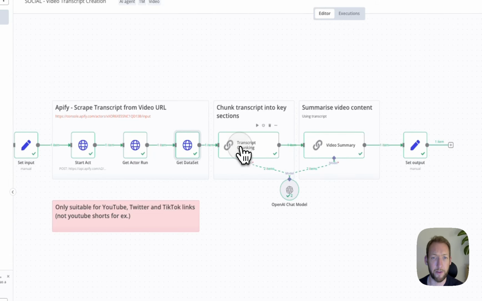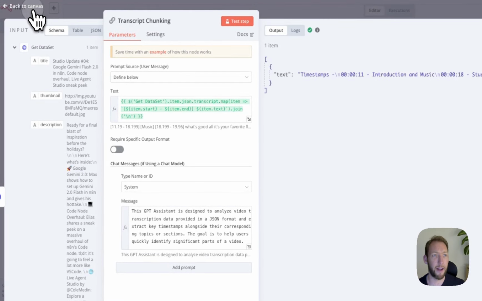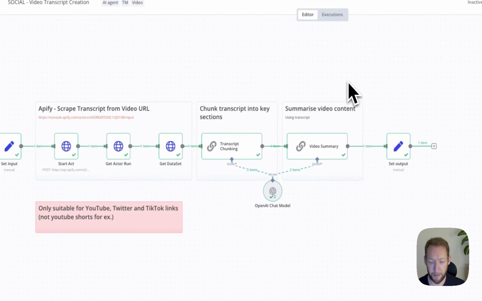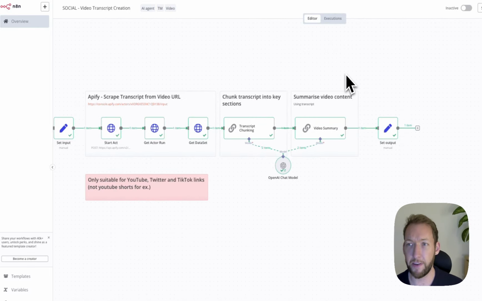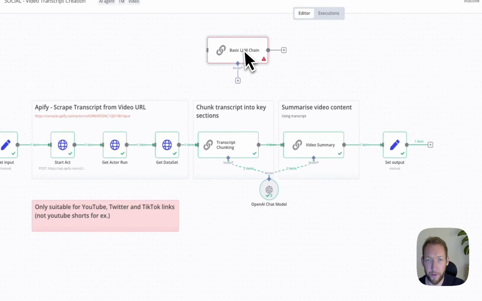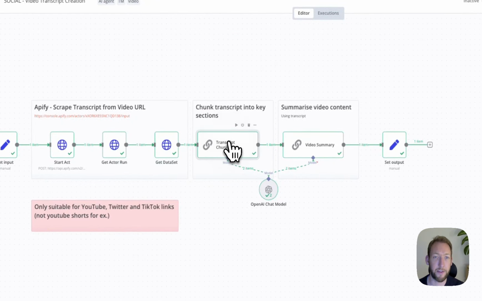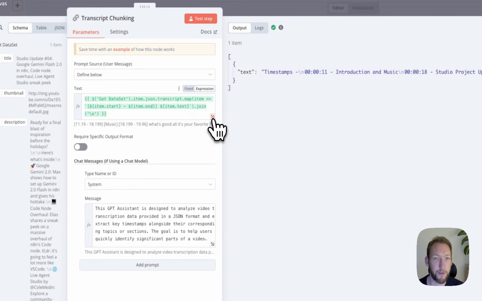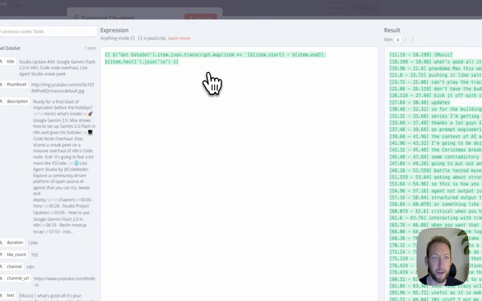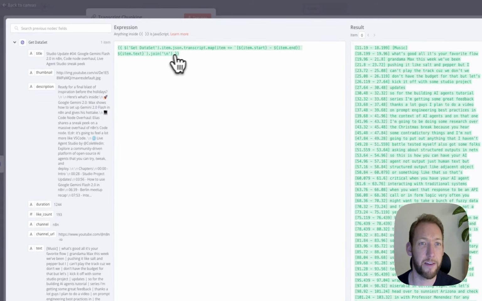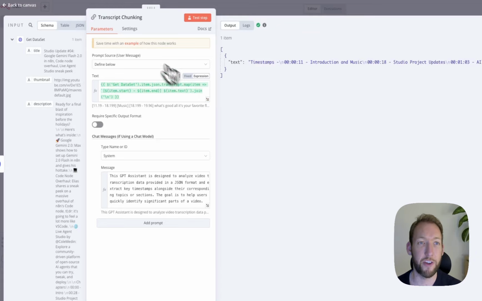What we then are going to do is put in an LLM node. So if we go to tab and we go LLM, basic LLM chain, and what we've then prompted that to do is effectively, we've used a JSON expression here to take the data from the transcript, map a start and end time. So in the next node, what we are actually then doing is what I've called transcript chunking.